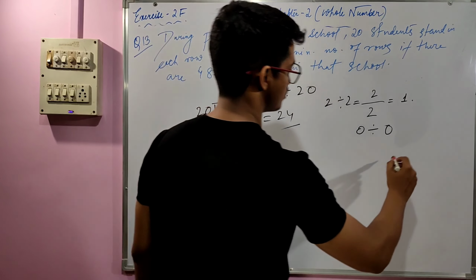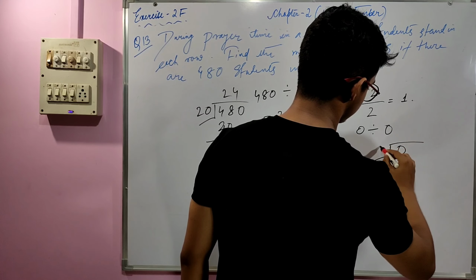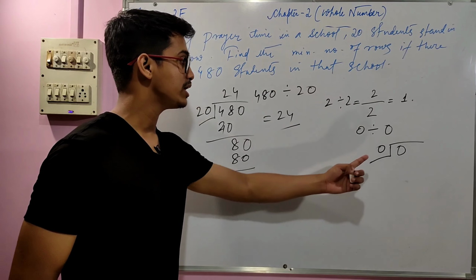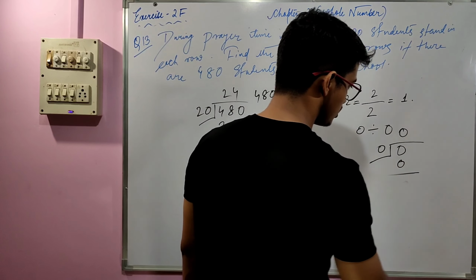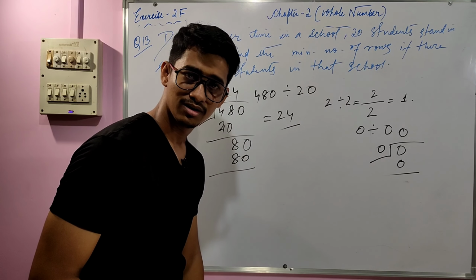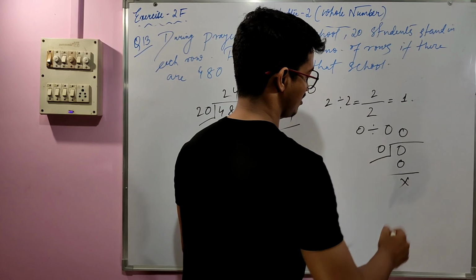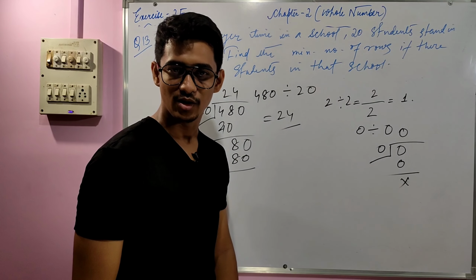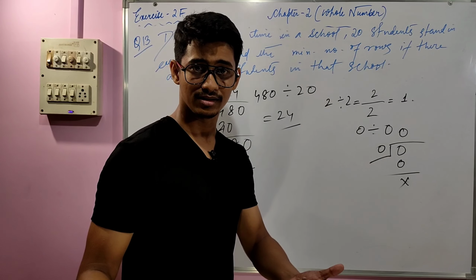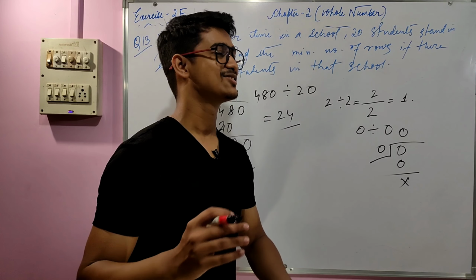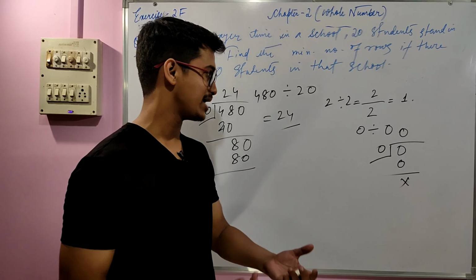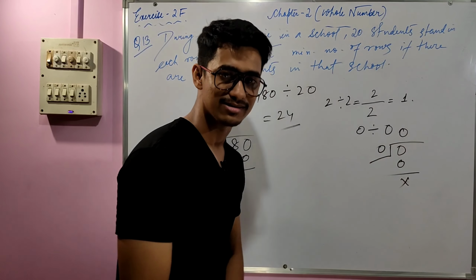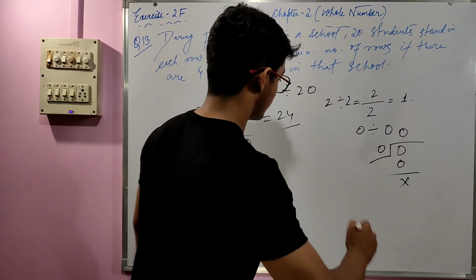So let's find out. 0, then 0, right? So 0 into 0 gives us 0, right? 0 into 0 gives us 0. So the answer is 0. So what do you think? The answer is 0, so 0 divided by 0 is basically 0. What do you think? I think most of us might get satisfied with that result. But let me tell you one thing.